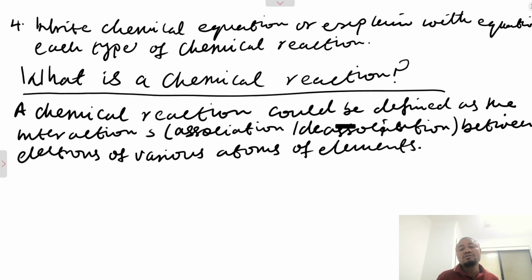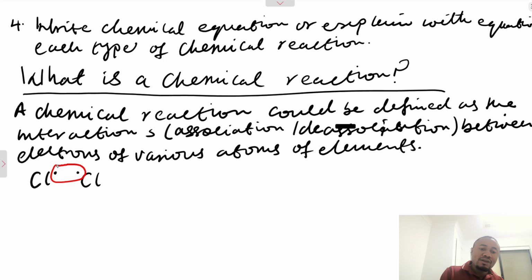This interaction could be both between identical elements or unidentical elements. That means they are the same. So, for example, when electrons in chlorine, that is two chlorine atoms, interact, when they bind or combine, this is a form of interaction.